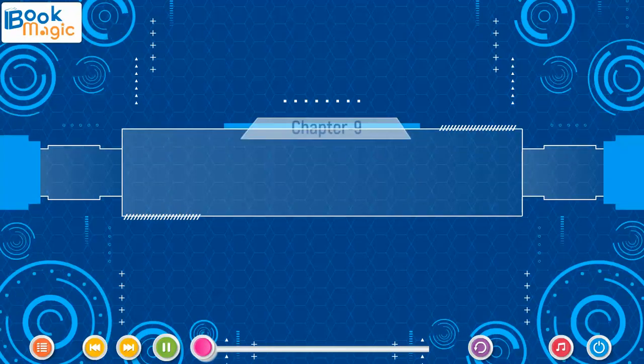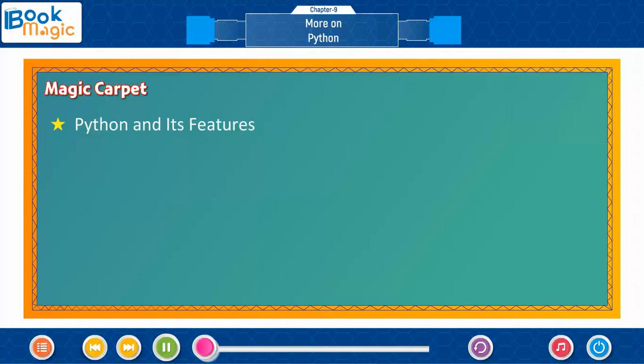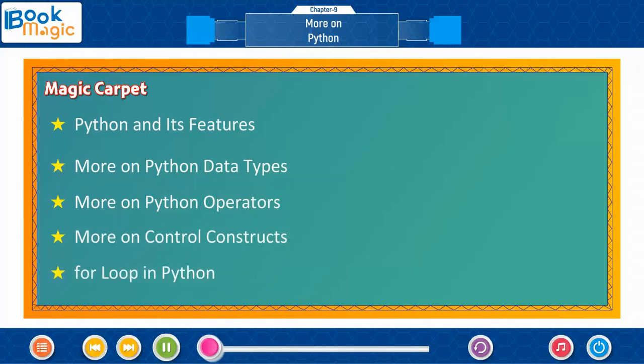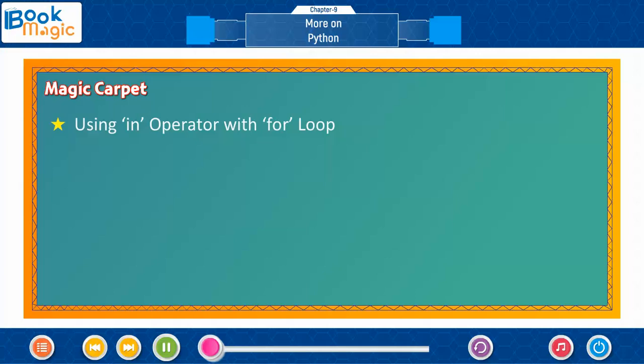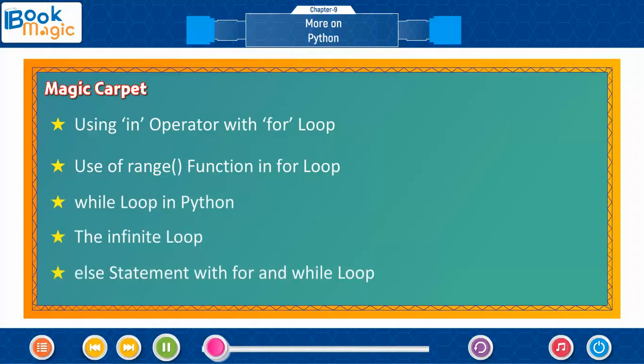Chapter 9. More on Python. Magic Carpet. Python and its features. More on Python data types. More on Python operators. More on control constructs. For loop in Python. Using in operator with for loop. Use of range function in for loop. While loop in Python. The infinite loop. Else statement with for and while loop.